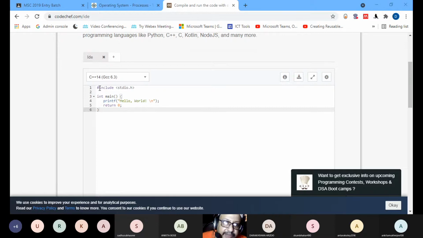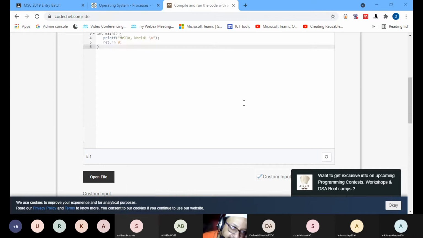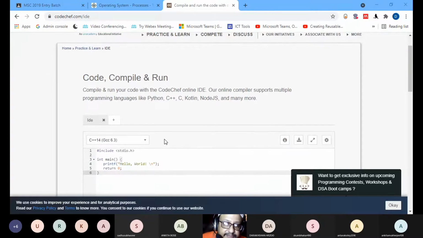You wrote printf, then you wrote hello world, and I ran the program, and it executed hello world. So this was the result of your program. This was done in C++.